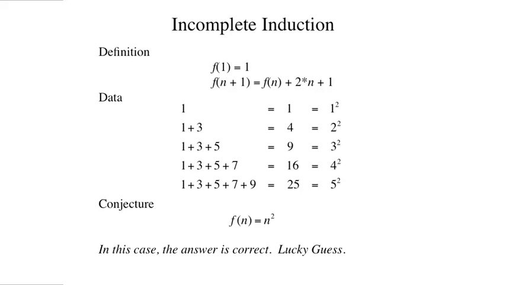Consider, for example, the function shown here. F of 1 equals 1, and f of n plus 1 equals f of n plus 2n plus 1. If we look at some values of this function, we notice a certain regularity. The value of f always seems to be the square of its input. From this sample, we're tempted to leap to the conclusion that f of n equals n squared. It's a lucky guess. In this case, that conclusion happens to be true, and we can prove it.